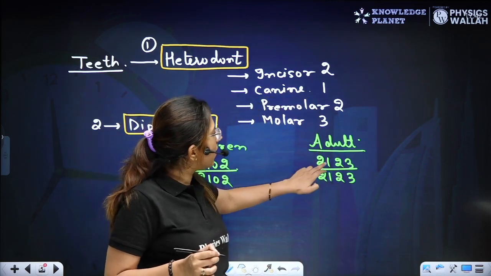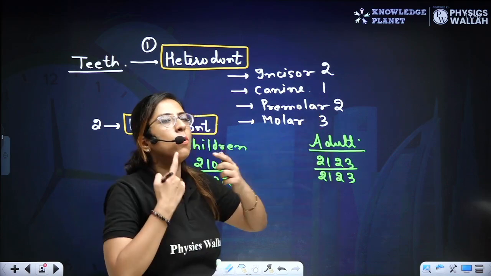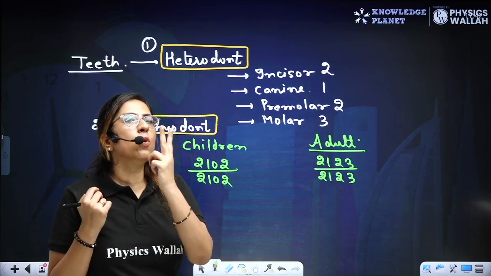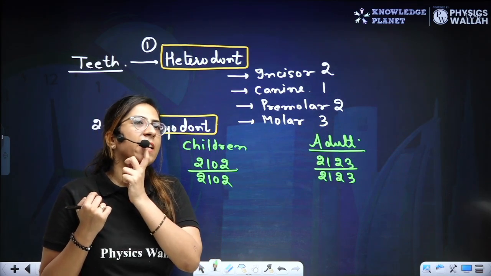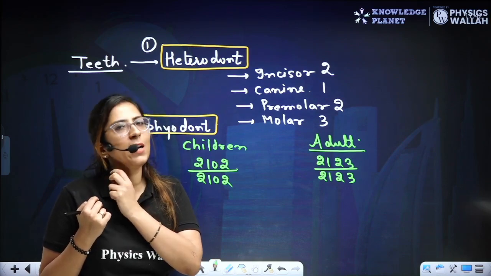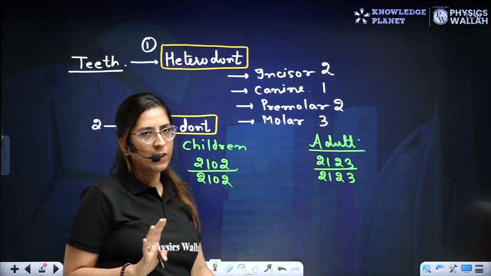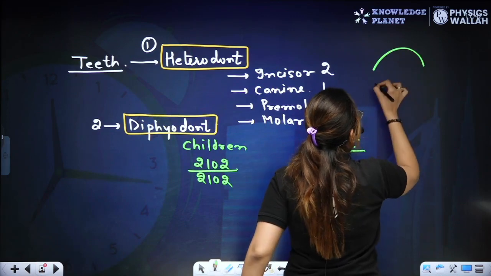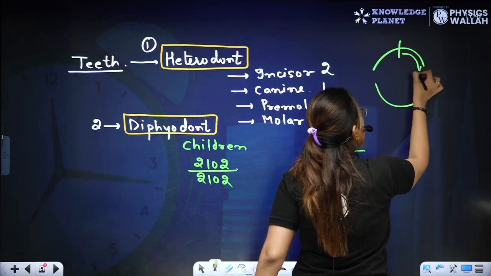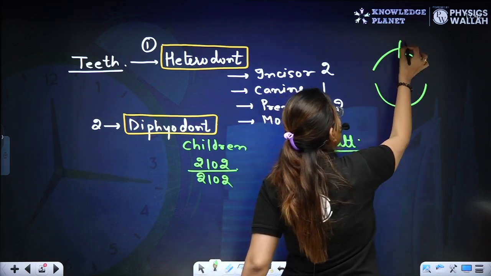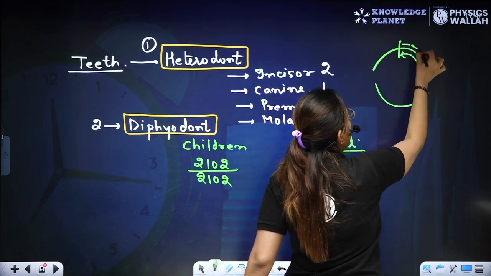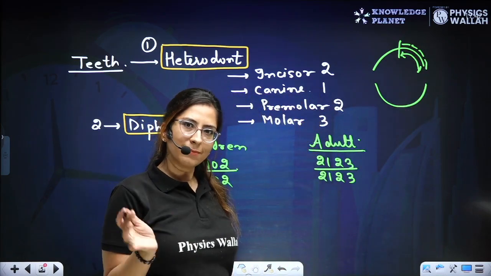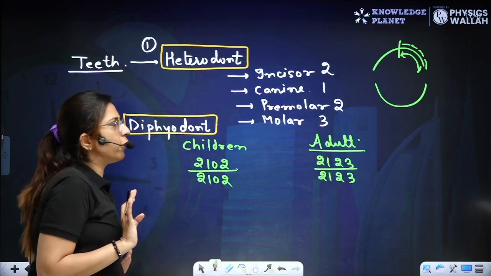Let me be clear. The digits stand for incisor, canine, premolar and molar, on one side. If you are just taking the upper jaw, one side, there are 2 incisors, then 1 canine, then 2 premolars and 3 molars. Clear? This is how we write the dental formula. When we talk about the upper jaw and the lower jaw, I am talking about this particular region. We have 2 incisors, 1 canine, 2 premolars and 3 molars, like this. Clear? Now the diphyodont condition is clear.